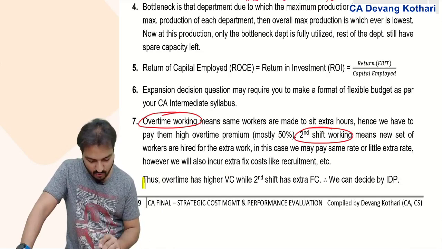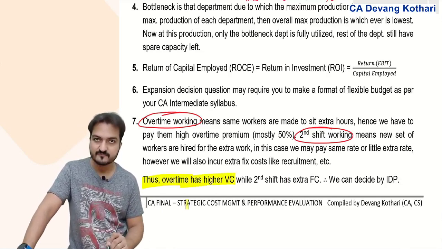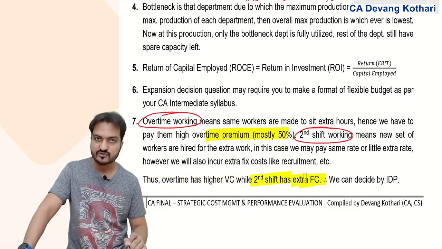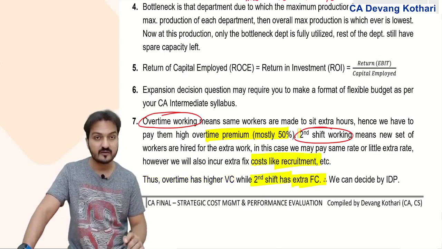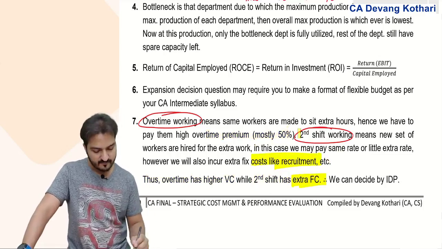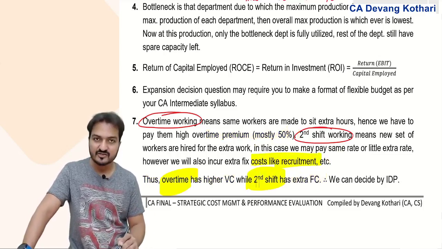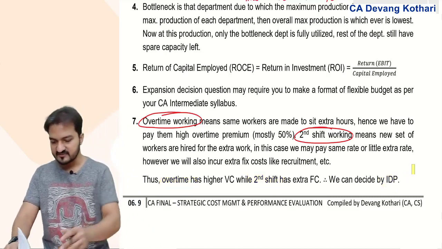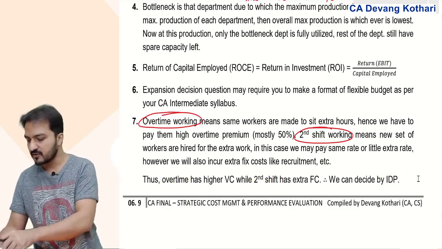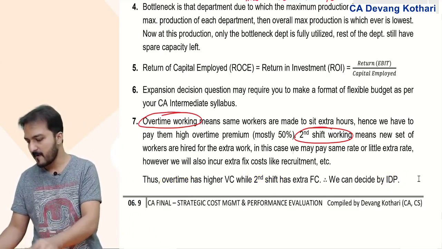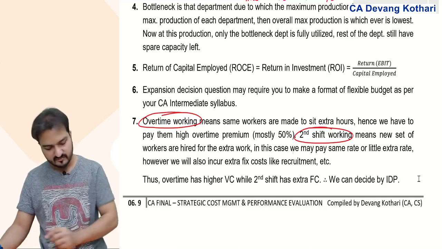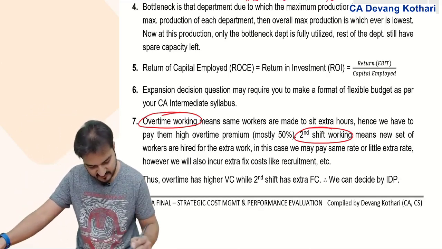Thus, overtime will have higher variable cost because you pay 50% extra premium, while second shift working will have higher fixed cost, that is cost of recruitment, cost of training and all. So between overtime and second shift, you can also calculate the indifference point. We had done that in some question too. I'll just give you the reference: that was question number 96 in my November 19 material.